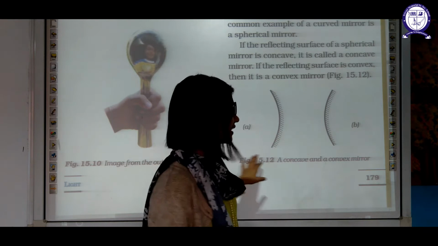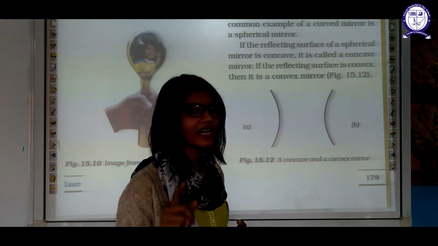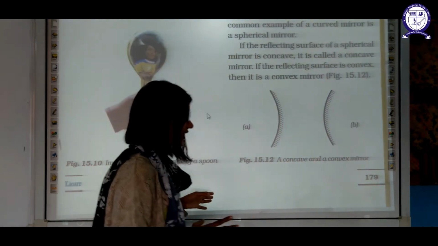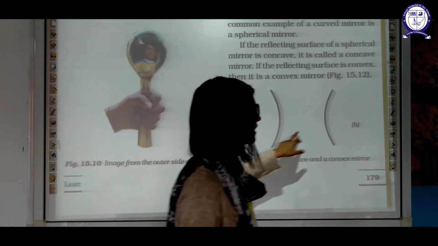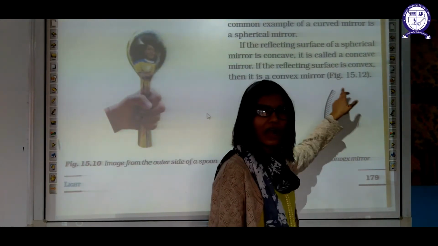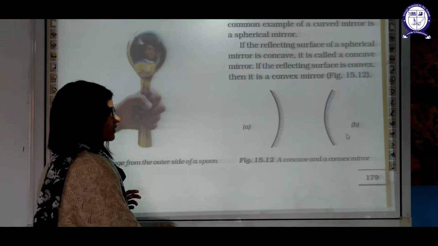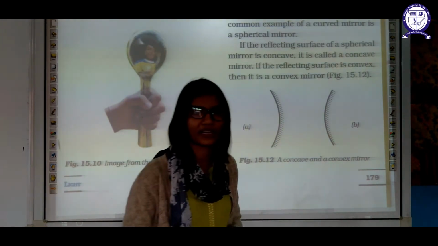In a further part, we will be discussing lenses also, so don't get confused. These are the mirrors. In the mirror case, a concave mirror has an inner reflecting side and a convex mirror has an outer reflecting side. That's why the images formed by concave and convex mirrors are different.